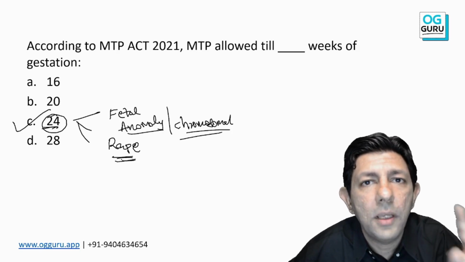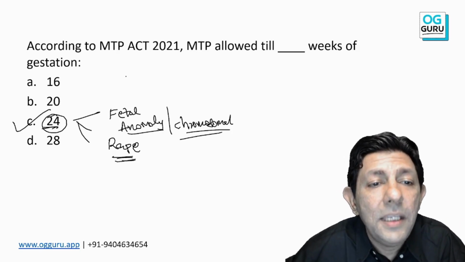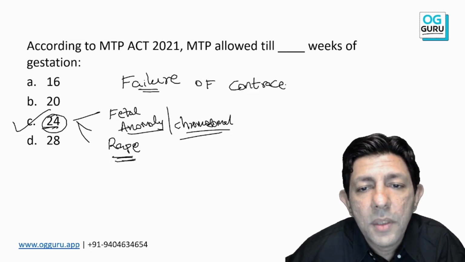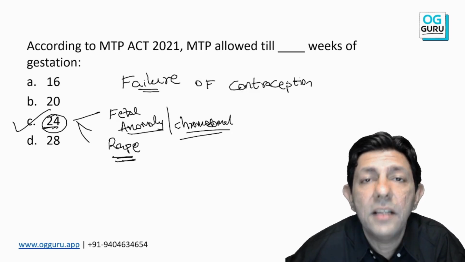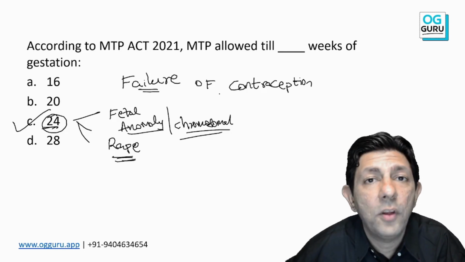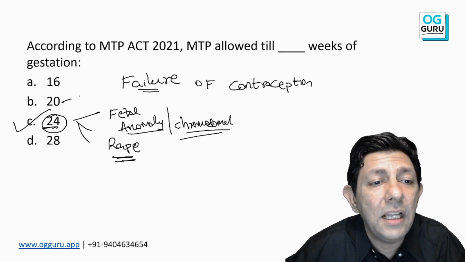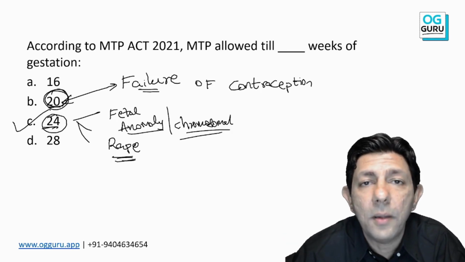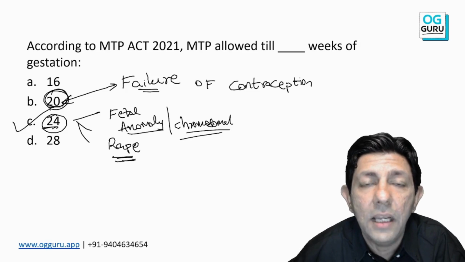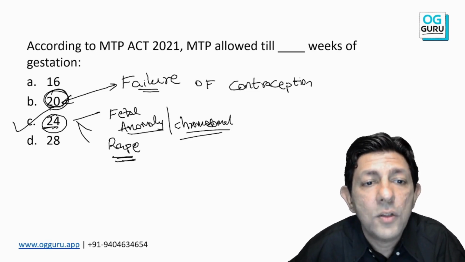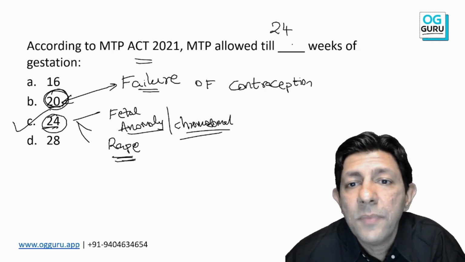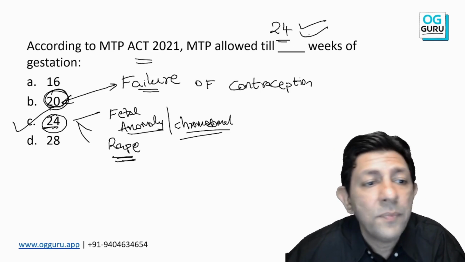But short, remember my students, an important point: failure of contraception is a very important reason why we do MTP, and one of the most common reasons, and that is still allowed only up to 20 weeks. Okay, if the condom has ruptured and the contraception has failed, you can't be sitting at home till 24 weeks. So please understand this, that yes, MTP now as per the latest guidelines is allowed till 24 weeks is the answer.